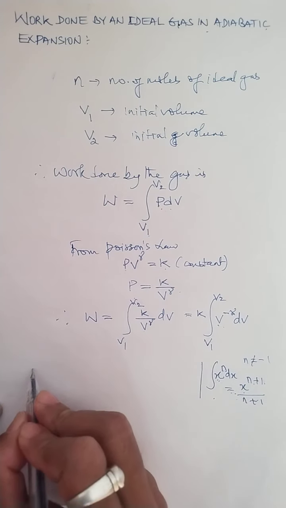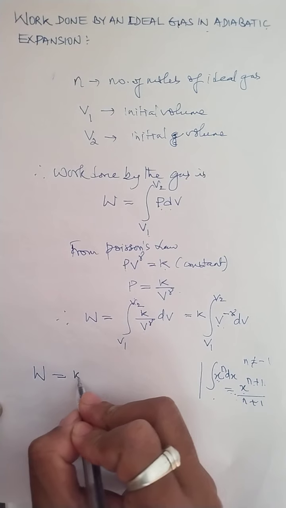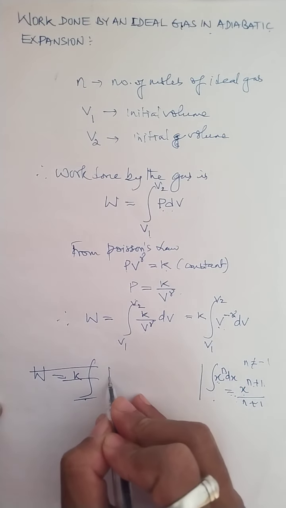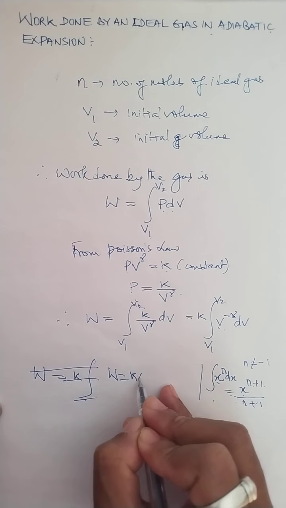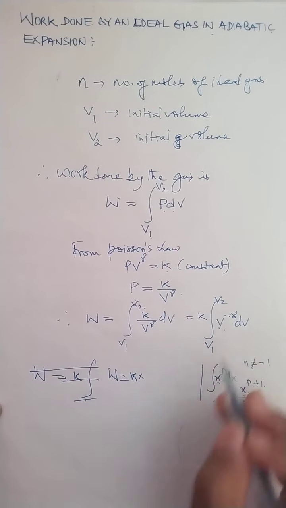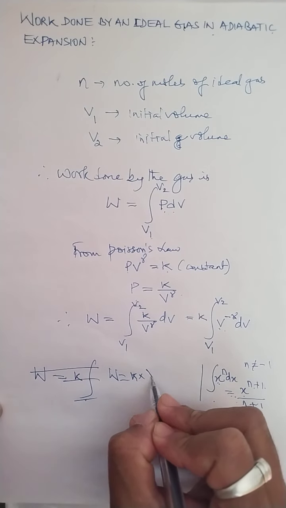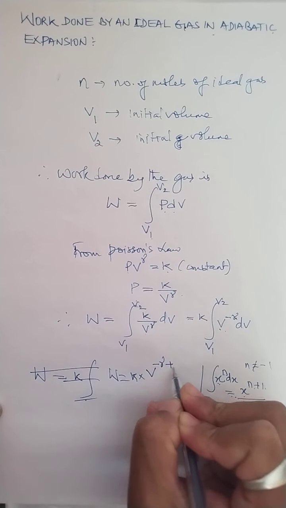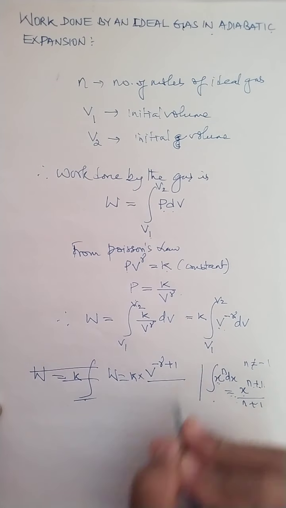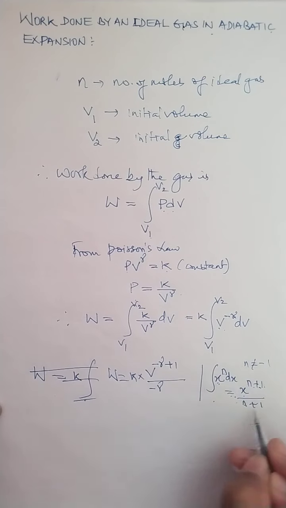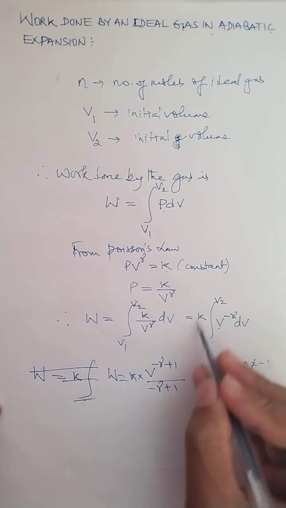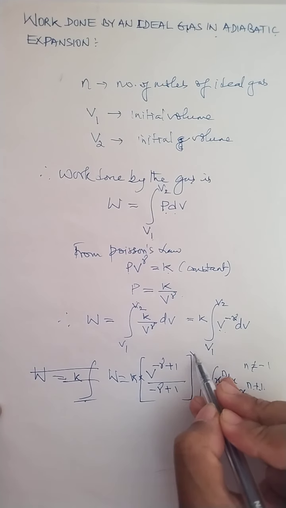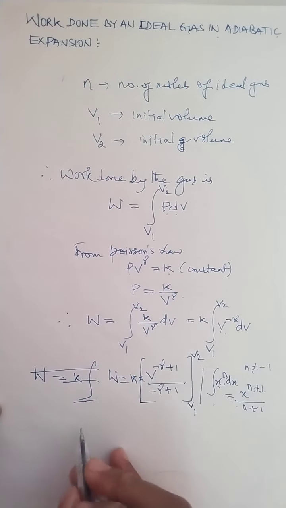So let me expand. W equals K times integration of what? Let me just integrate directly using this formula. So x means V, and V to the power n means V to the power minus gamma plus 1, divided by n, which is minus gamma plus 1. So I've done the integration of this quantity. After doing integration we put the limits: upper limit V2, lower limit V1.